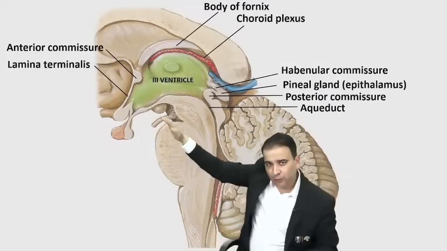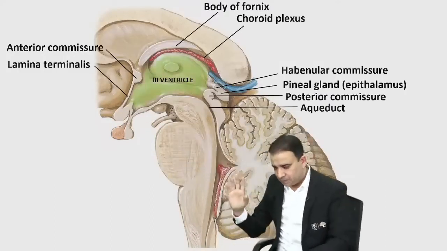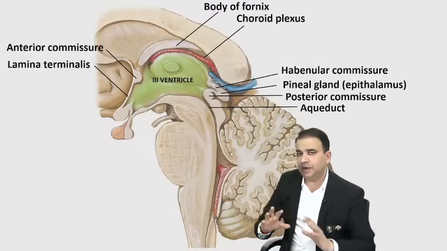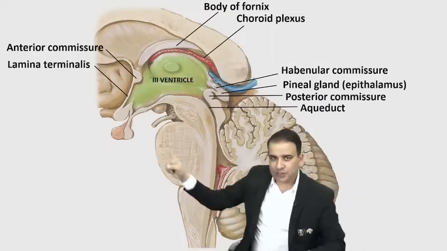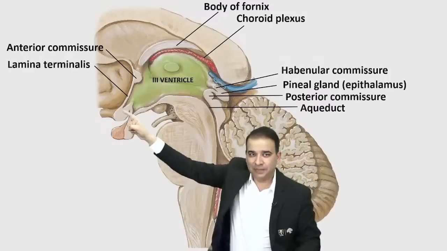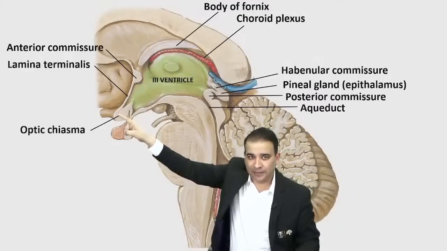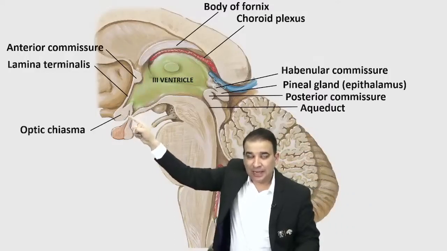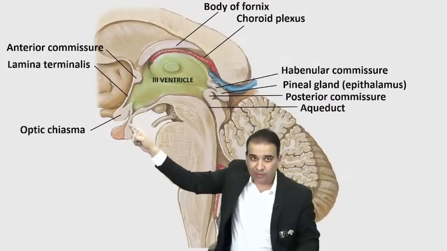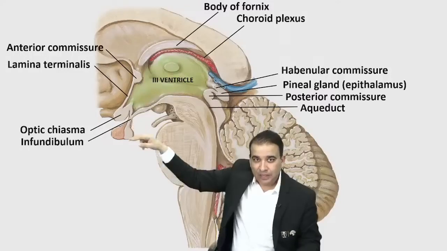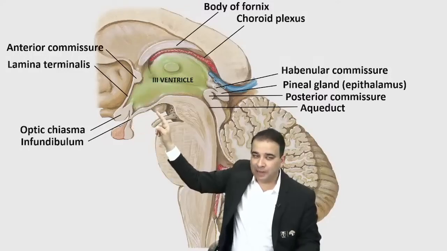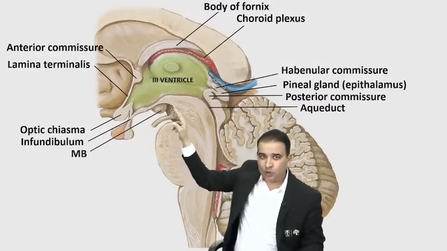Now if you look at the floor of this third ventricle, the things that are in the interpeduncular fossa, most of them you will see here. If you start from in front, that is the optic chiasma. That is a section through optic chiasma. That's the first thing here. The next thing that you see is an infundibulum. That is the infundibulum, or the stalk of pituitary, which is again there in the interpeduncular fossa. Then look at the rounded structure, what is it? Mammillary body.